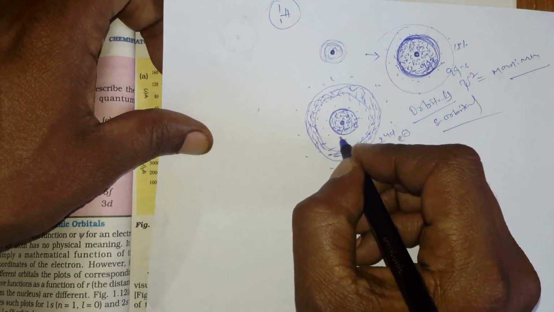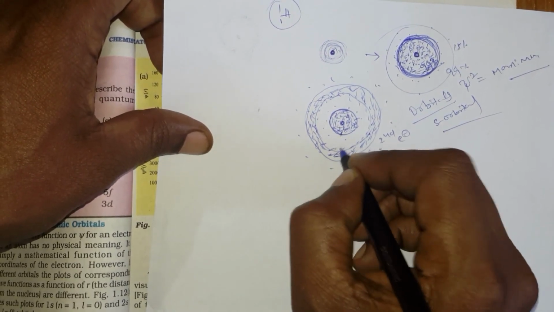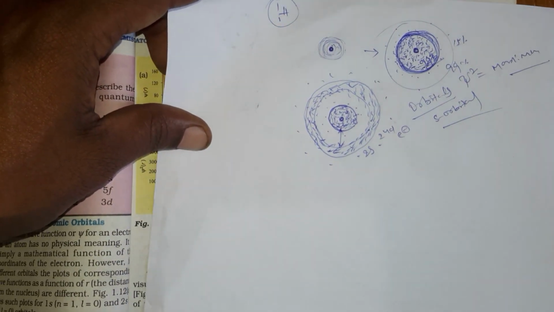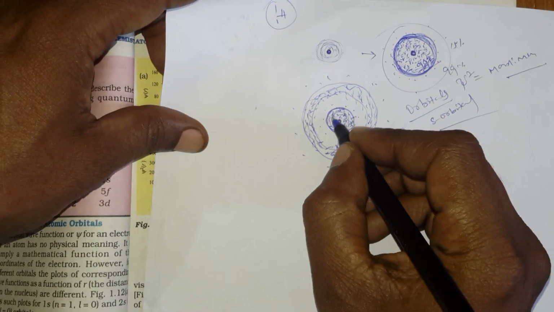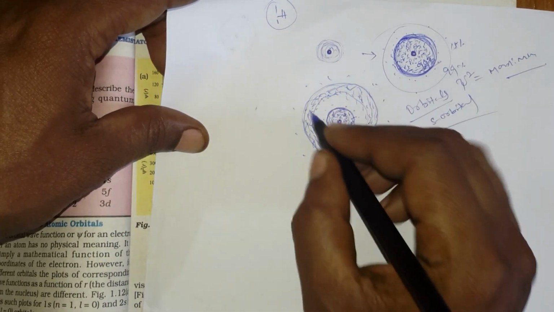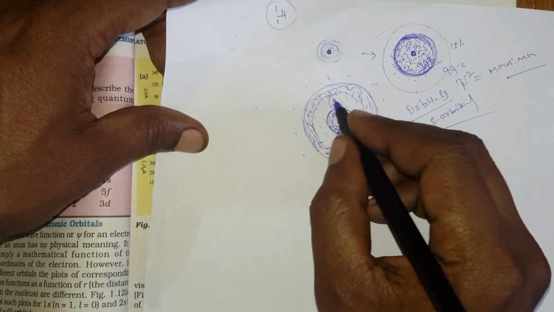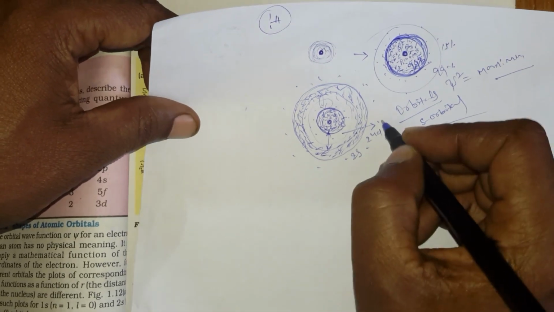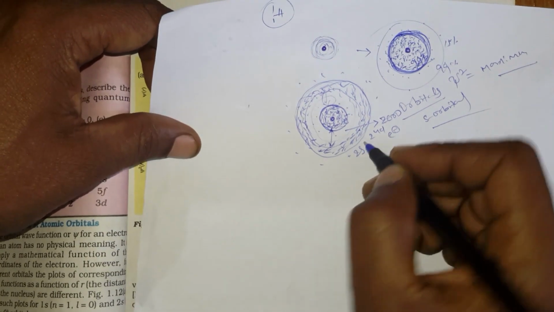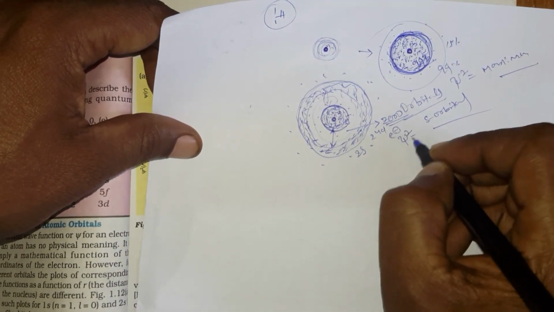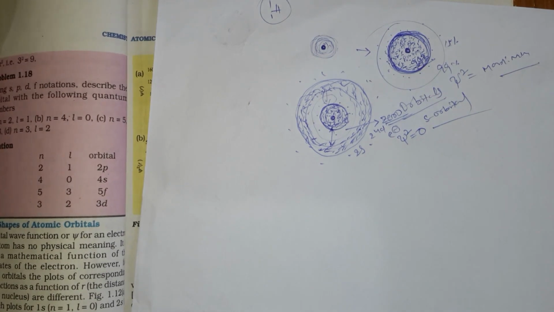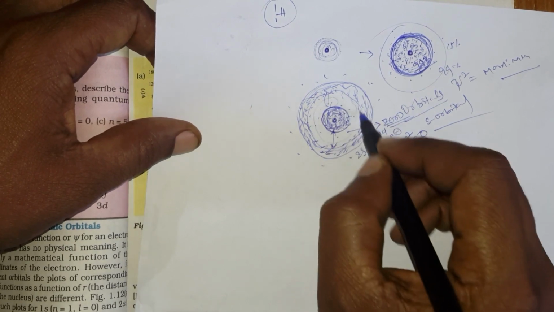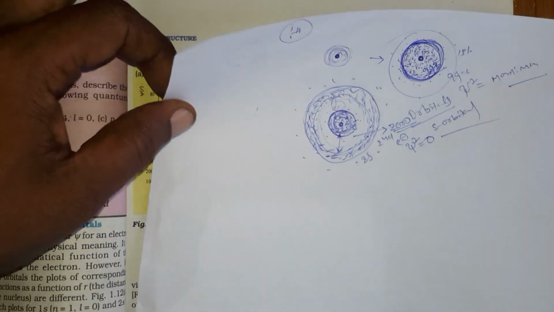Okay. Now there is a gap between these two, right? 1s and 2s, this gap. And here, are there any electrons? No. Maximum electrons are either here or the second electron is here. So in between there are no electrons. That means the probability of finding an electron is 0. So what is the probability of finding an electron? Chi square is 0. Probability 0. Here the probability is maximum and here it is maximum, but here the probability is very less, or simply you can say it is 0.